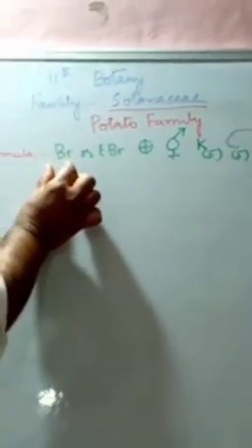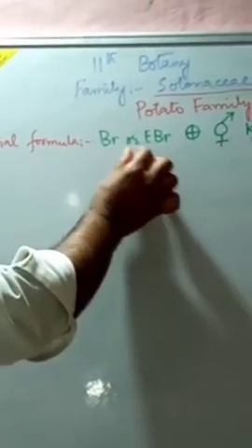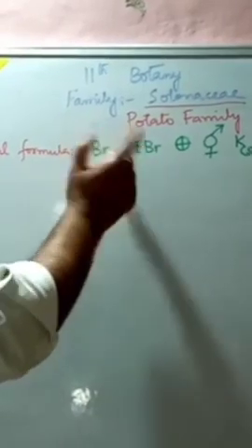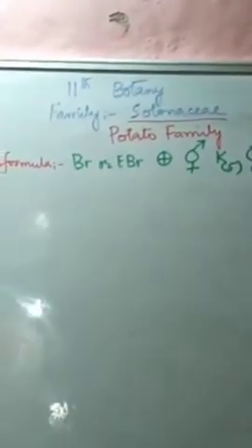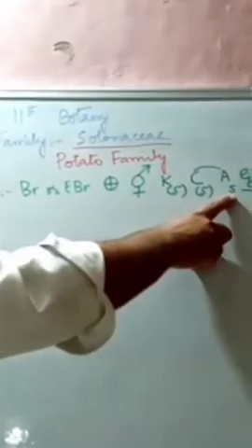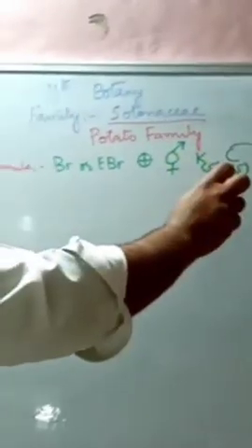They are all present. So brackets are present or they are absent. It is actinomorphic. That is, it can be divided into two parts in various planes. That is, it is radially symmetrical. It is bisexual. Calyx 5, they are fused, that is gamosepalous, gamopetalous. 5 stamens are there, but it is epipetalous.